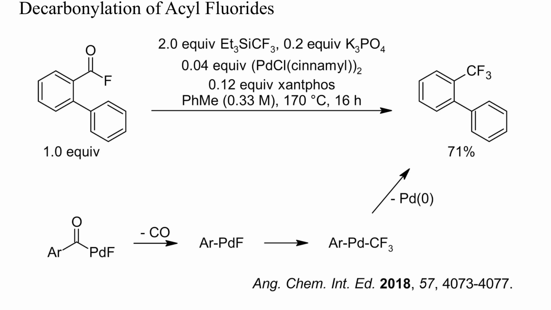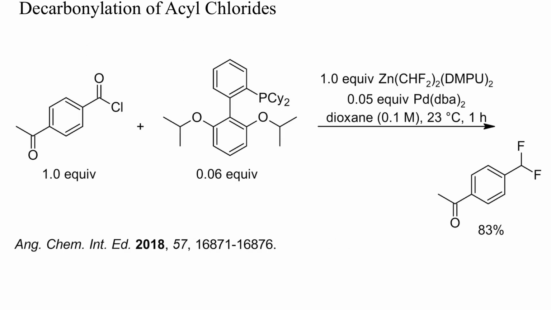Aryl palladium intermediates can be generated by strong heating of benzoyl palladium complexes. Temperatures above 150 degrees Celsius are often required to cleave off carbon monoxide, and this strategy has been used to convert benzoyl halides into aryl halides in the gas phase, with supported palladium as catalyst. When heating benzoyl fluorides with catalytic palladium and an excess of a trifluoromethyl silane, trifluoromethyl arenes can be obtained, as in this example. Benzoyl chlorides react similarly.